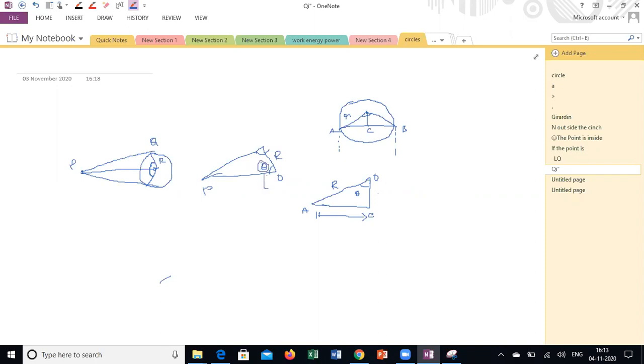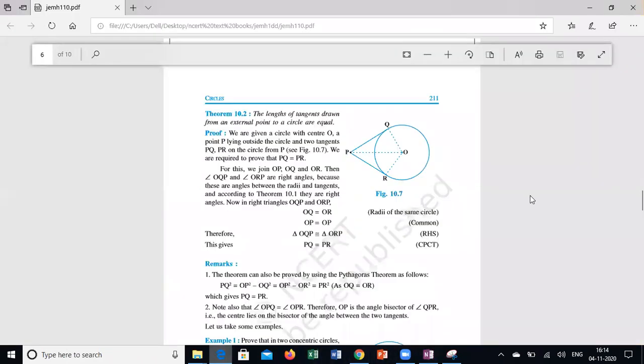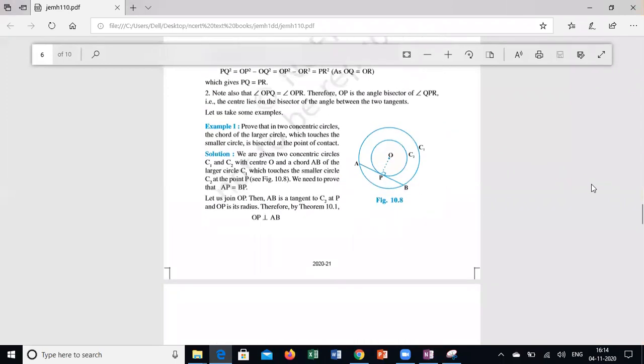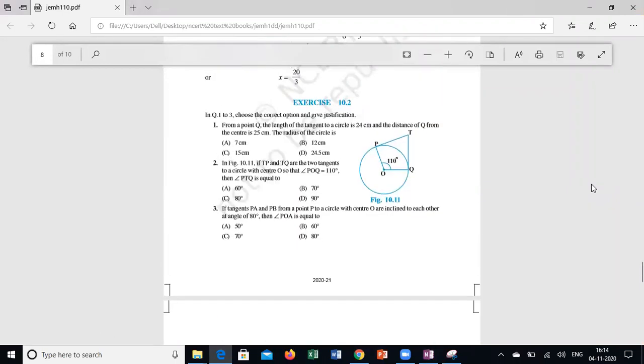If I know the theta value, using trigonometry I can calculate any side related to the right angle triangle, because even in the length of the chord or the length of the tangent, a right angle is involved. Let's keep it in mind, because the radial line is always perpendicular to the tangent at any point. There is one clue you have to keep in mind to solve many numericals here. But we only have basic level numericals. If you have a little knowledge of triangles, it will be easy to solve these things.